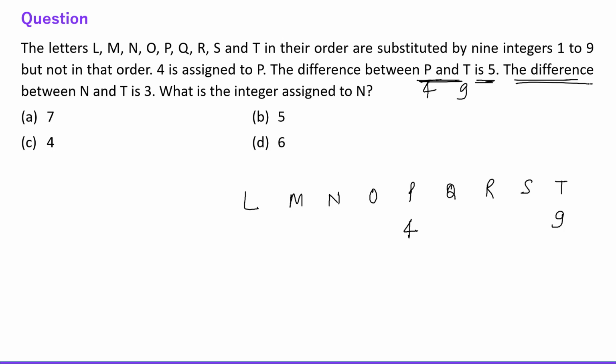Okay, now the difference between N and T is 3. T and N, so obviously N will be 6. What is the value assigned to N? N is 6, right? Okay. N is 6. Alright. Just by reading the question carefully, you can solve this question. Right? Now let's talk about the next one.